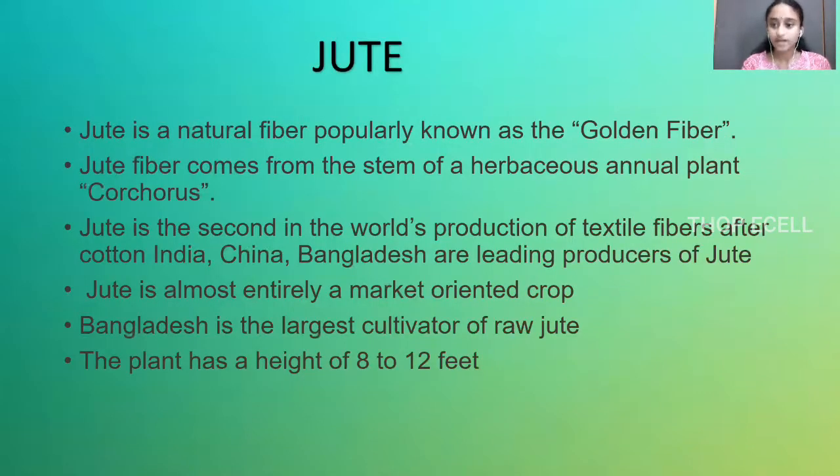Jute is a natural fiber and it is also known as golden fiber. Jute is extracted from a plant known as Quercus, and it is the second largest producer in the whole world in textile fibers after cotton. India, China, Bangladesh are leading producers of jute, and Bangladesh is also the largest cultivator of raw jute. And usually the plant height is 8 to 12 feet.